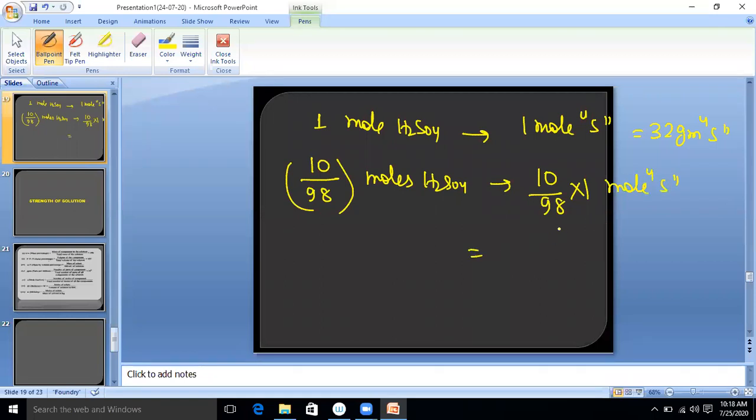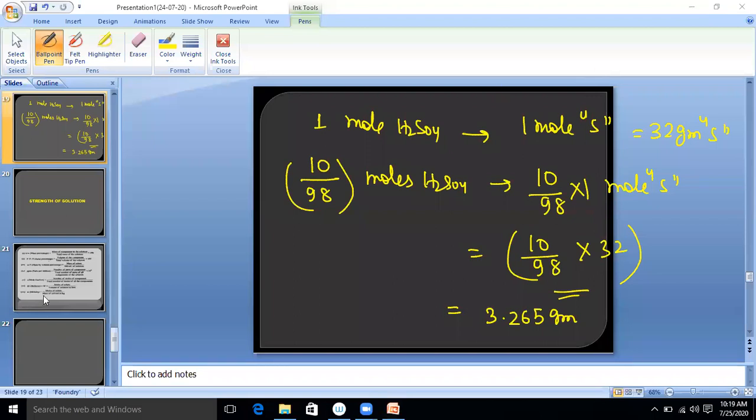So what is the mass? 10 upon 98 multiply by 32. After solving, you will have the answer. Clear? 1 mole is 32 gram, so mole is converted into mass. So after solving, I think the answer will be 3.265 gram sulfur. All clear?